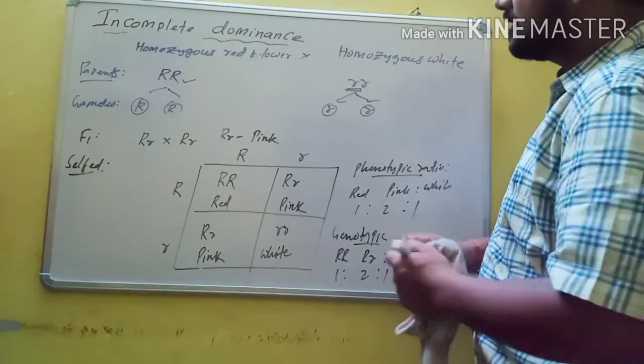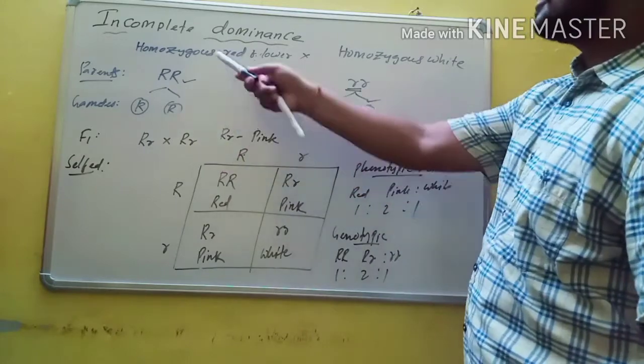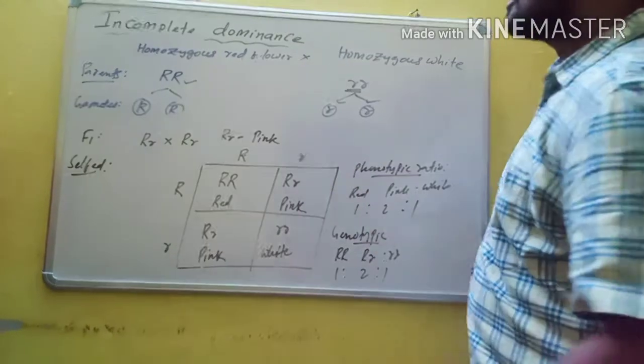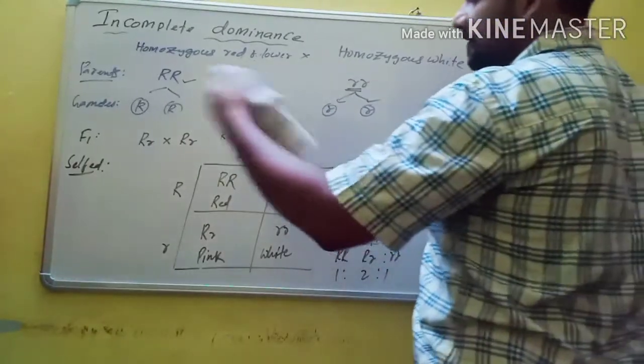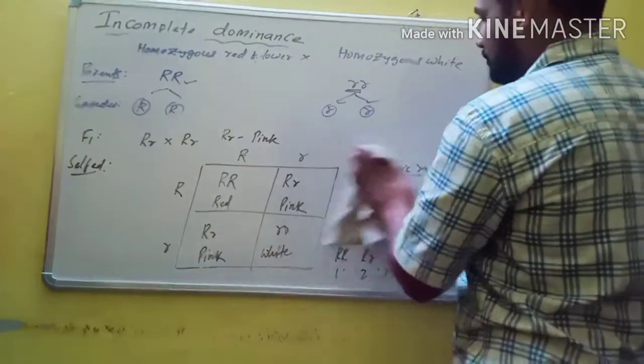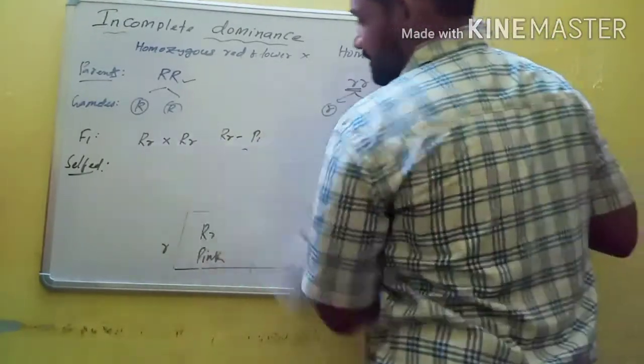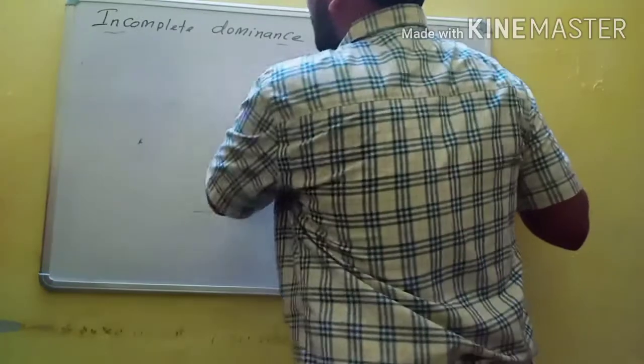So in incomplete dominance, the F1 hybrid is different from both parents, unlike other conditions. So this is one example. And the second example is the Andalusian fowl.